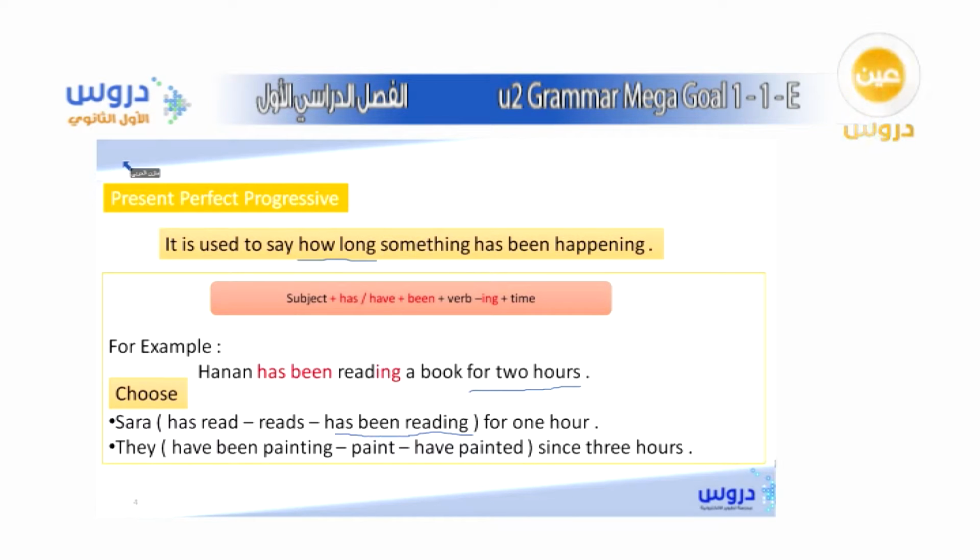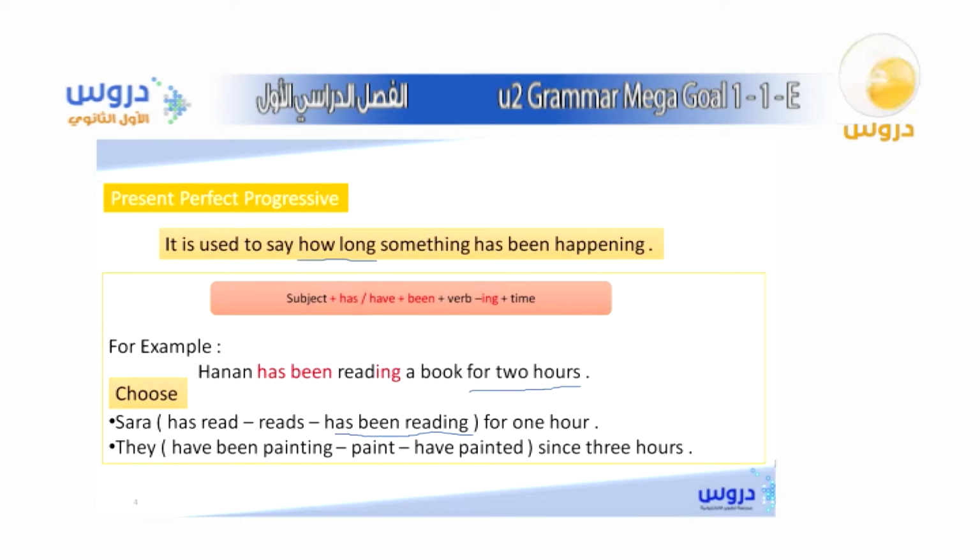They have been painting or paint or have painted since 3 hours, okay. Have painted, okay. What do you think? It has been painting, okay. And now on the next tense, Summer, we will know why we can choose have painted, okay.